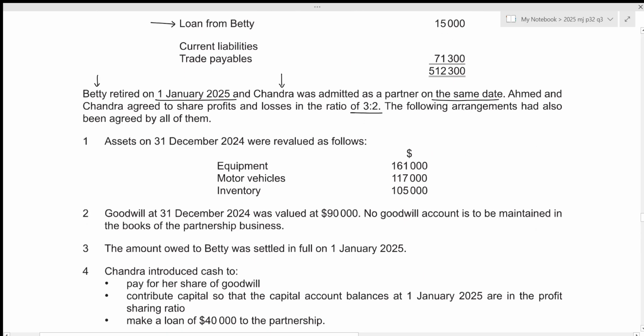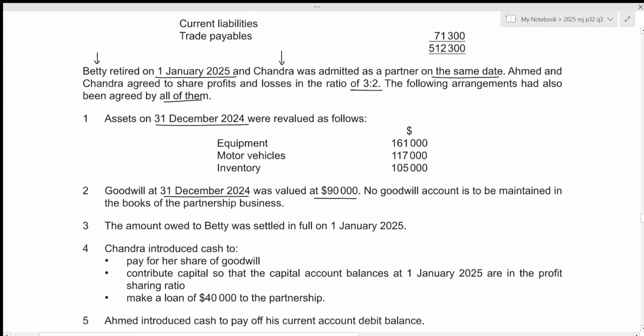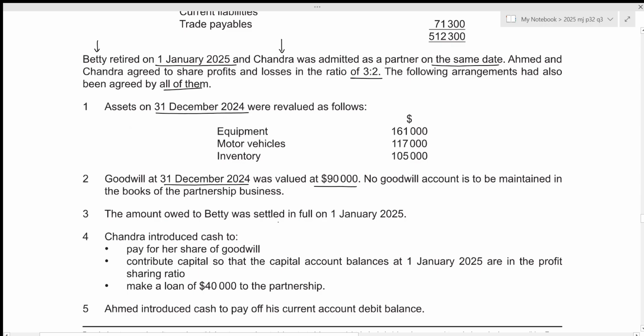The following arrangements had also been agreed by all of them. Assets on 31st December 2024 were revalued as follows. So equipment, motor vehicles and inventory are being revalued. Goodwill at 31st December 2024 was valued at 90,000. No goodwill account is to be maintained in the books of partnership business. It means that we need to make adjustment for goodwill within the partners' capital accounts. We need goodwill based on the old ratio on the credit side of the capital account, and we need goodwill based on the new ratio on the debit side of the capital account.